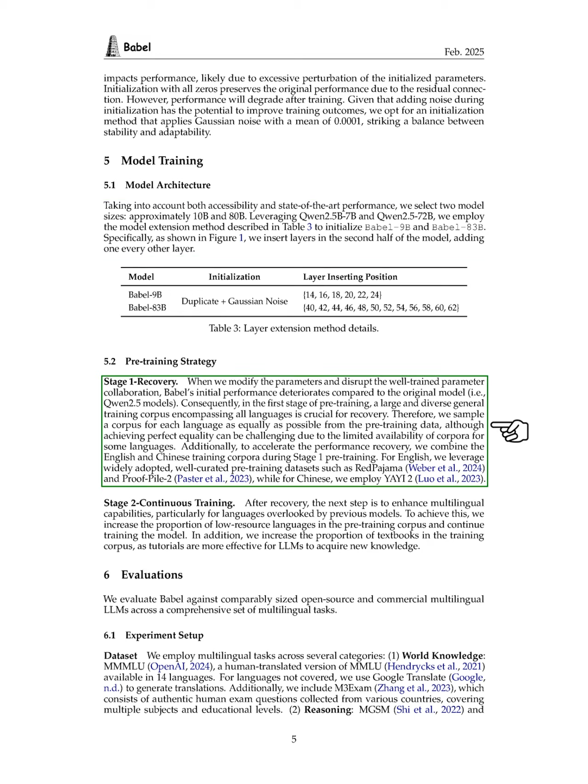In Stage 1, we recognize that modifying parameters can disrupt the collaboration of well-trained parameters, leading to a drop in Babel's initial performance compared to the original model. Thus, we require a large and diverse training corpus for recovery. We sample a balanced corpus for each language from the pre-training data, though achieving perfect balance is challenging due to limited resources for some languages.